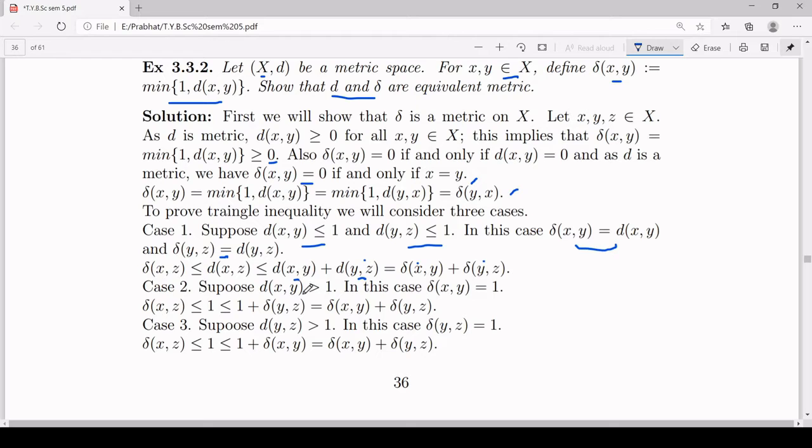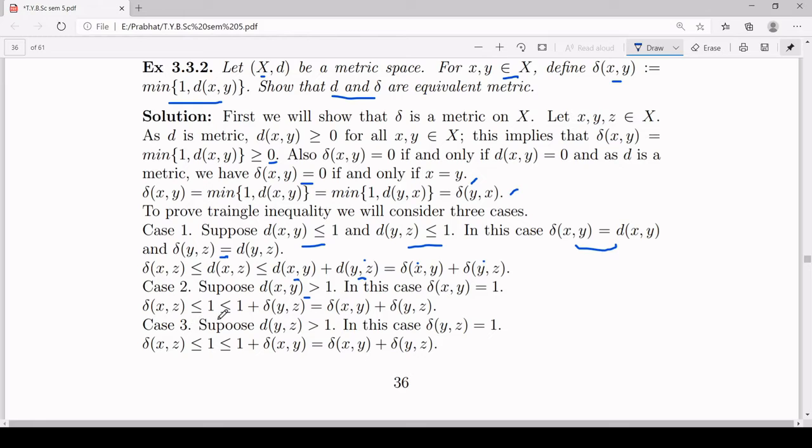Now the second case, we will assume that the distance between x and y is greater than 1. So if it is greater than 1, delta of xy, which is the minimum of 1 and d(x,y), has to be equal to 1. So delta of xz, which is the minimum of 1 and d(x,z), is going to be less than or equal to 1.